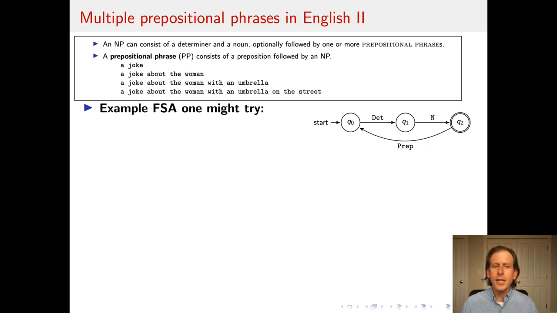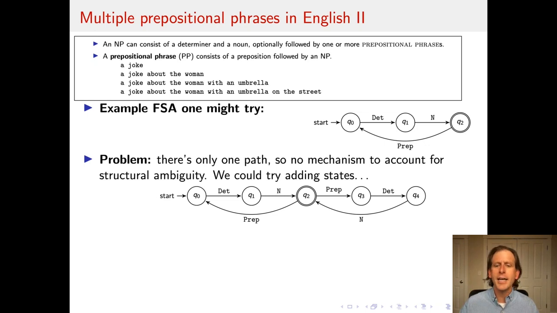And as you can see, if we're trying to use paths through the automaton or anything like that, there's no method that this particular automaton gives us to do that, because there's only one path through the automaton no matter how many prepositional phrases there are. And you can imagine adding states to change this. So for example, if I have two of these, and suppose that I have a joke about the woman with an umbrella.